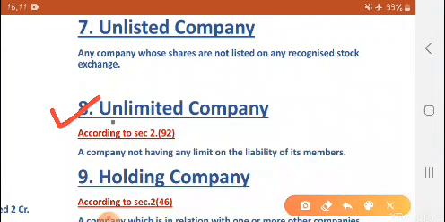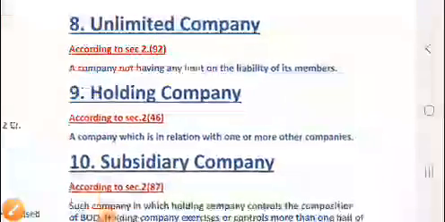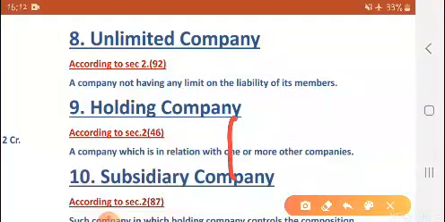Then next is unlimited company. It is given in section 2 subsection 92. Unlimited means a company not having any limit on the liability of its members. If the liability of the members has no limit, then such a company is called an unlimited liability company. In the features of company, in the previous video, I have explained what is meant by limited liability and unlimited liability.